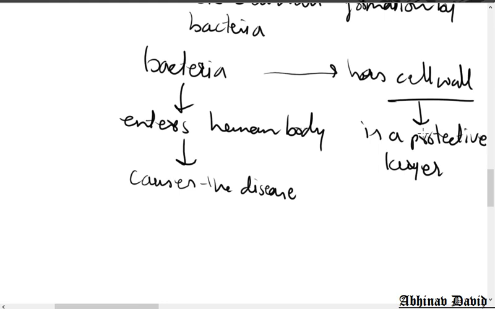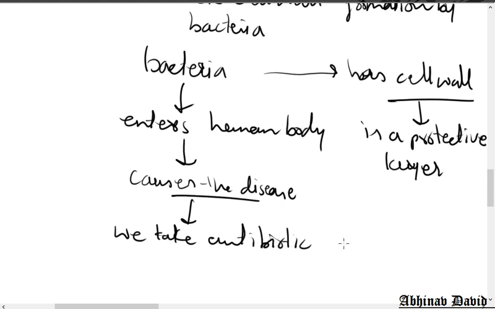So the cell wall is like a protective layer, or we can say kavach. The cell wall is like a kavach which is protecting the bacteria, and our white blood cells cannot kill that bacteria. So what do we do? We go to the doctor and doctors give us medicine, antibiotics, for example penicillin. So when we have the disease, we go to the doctor and take treatment. So we take the antibiotic penicillin.